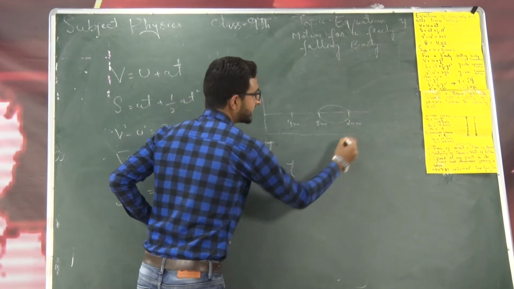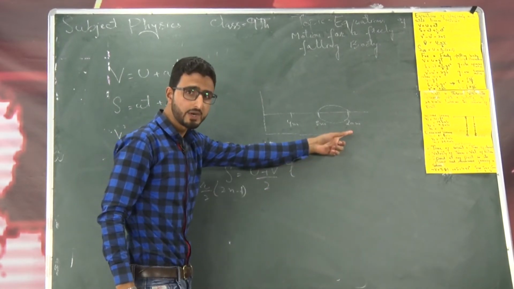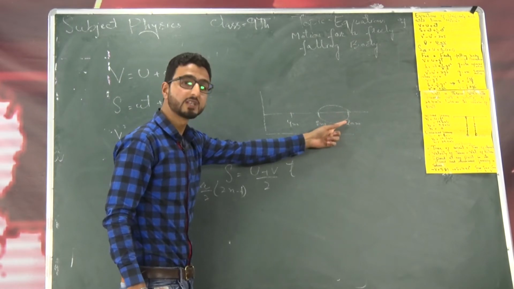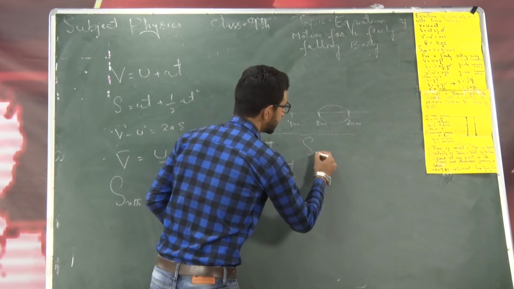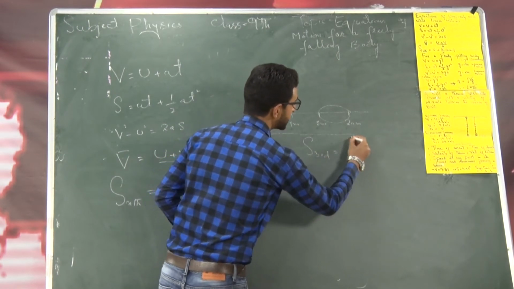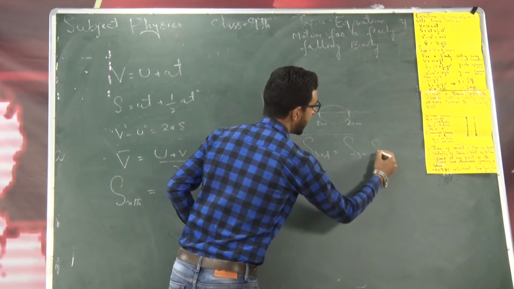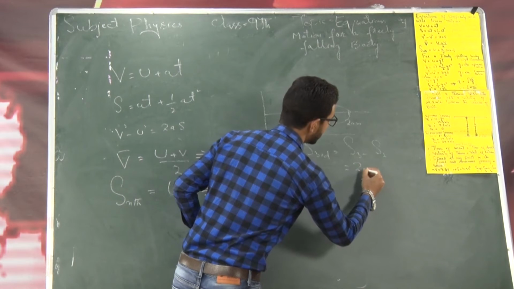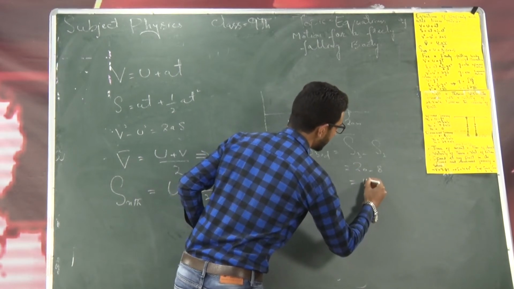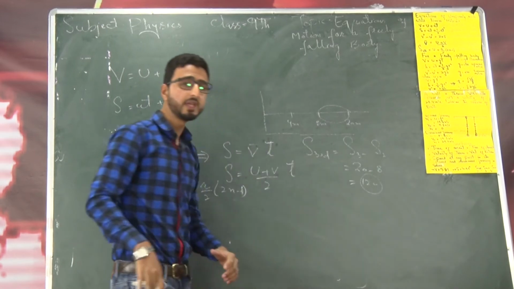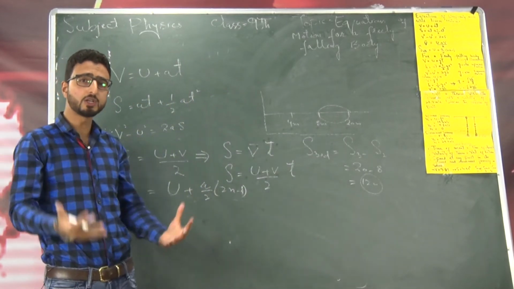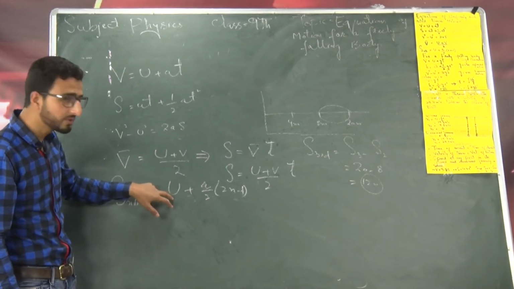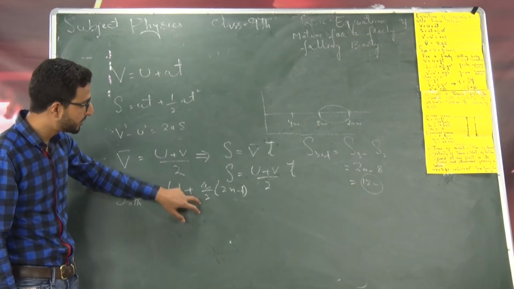The total distance covered in 3 seconds is 20 meters, but the distance covered in the third second is the distance covered in 3 seconds minus the distance covered in 2 seconds. So this is simply 20 minus 8, that is equal to 12 meters. This is what is meant by the distance covered in a particular second, third second, fourth second. So this is S nth, which is equal to U, that is the initial velocity, plus A by 2 into